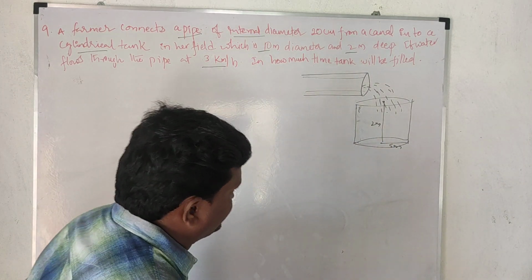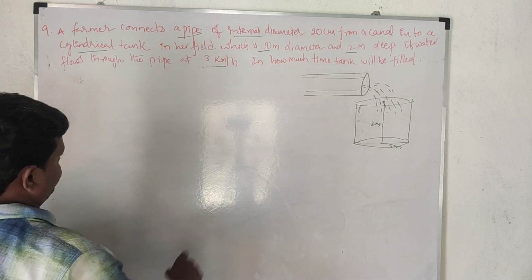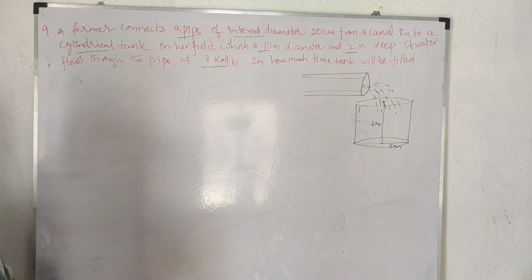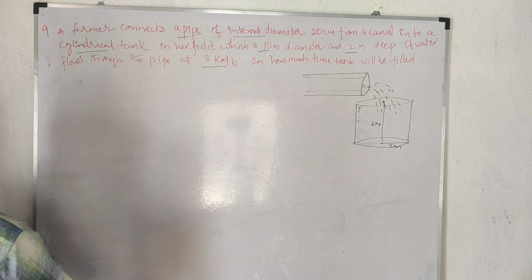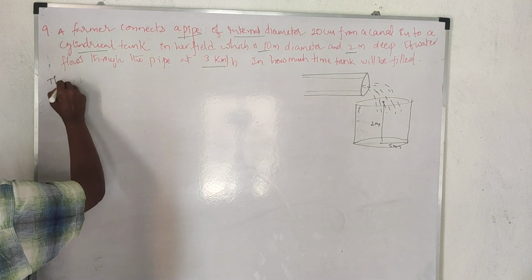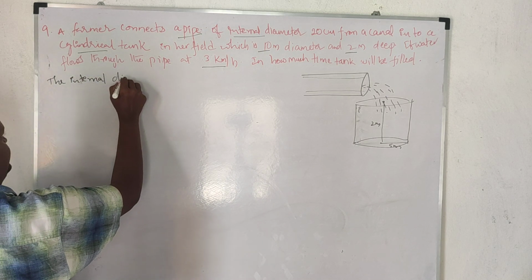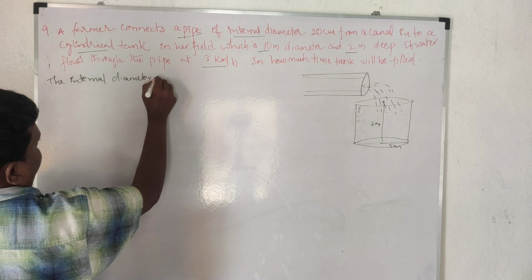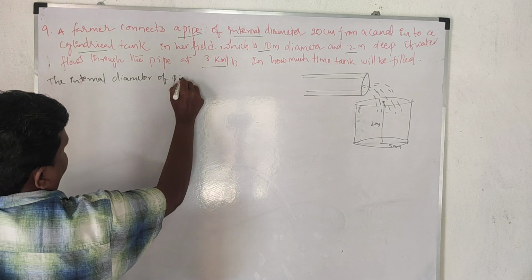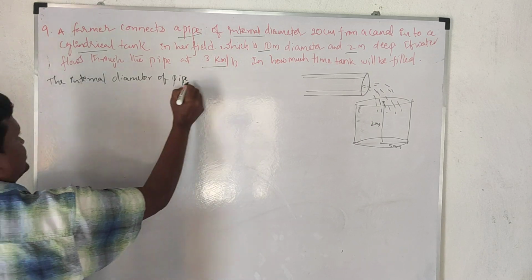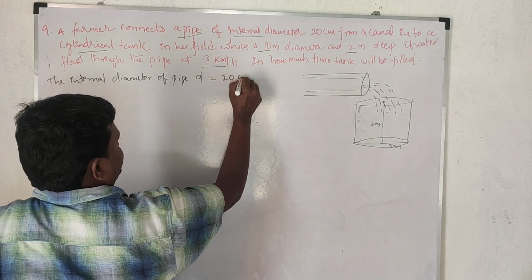So for this, see what is given: the internal diameter of pipe D is equal to 20 centimeters.